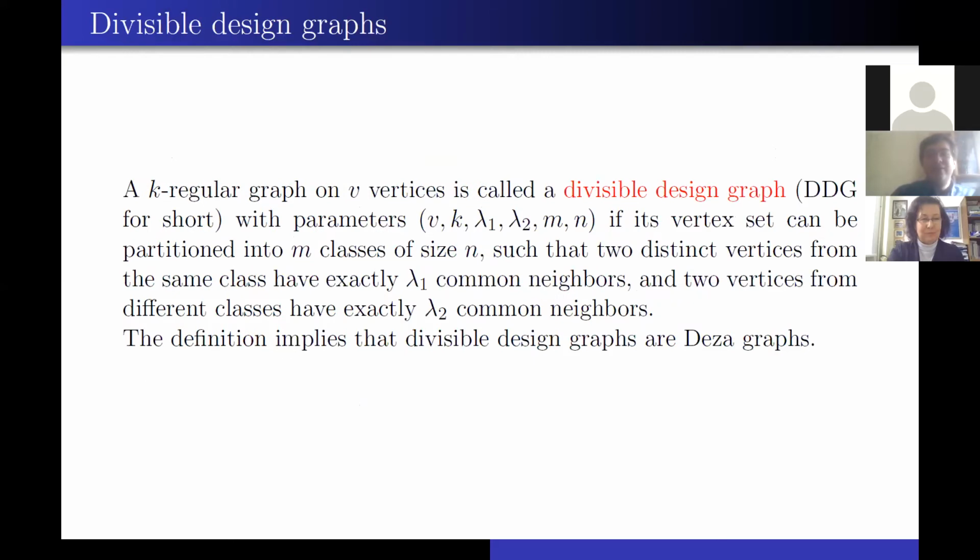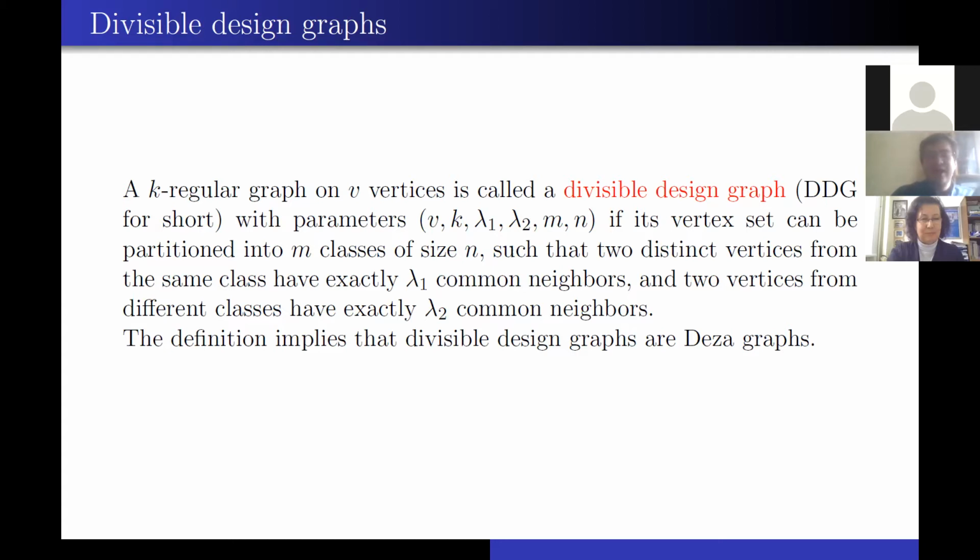A k-regular graph on v vertices is called a divisible design graph with parameters (v, k, lambda 1, lambda 2, m, n) if its vertex set can be partitioned into m classes of size n, such that two distinct vertices from the same class have exactly lambda 1 common neighbors, and two vertices from different classes have exactly lambda 2 common neighbors.